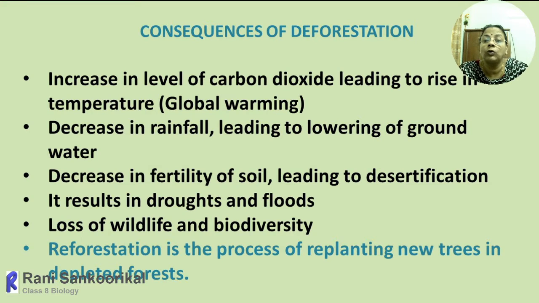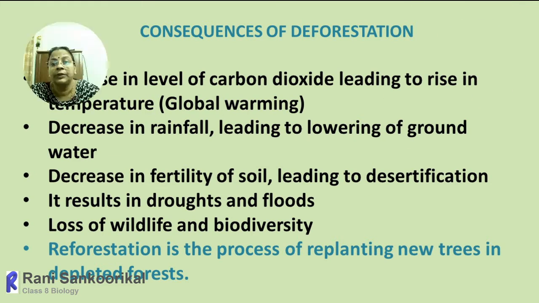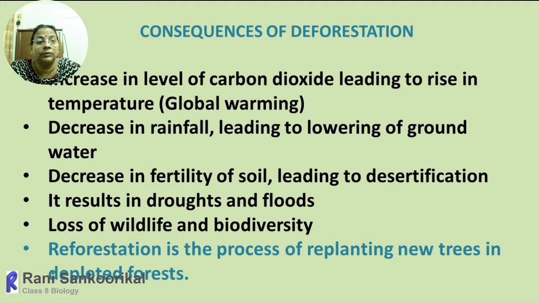Okay, that means that whole atmospheric temperature will increase due to increase in level of carbon dioxide. How is the carbon dioxide increasing? Because we know already the plants utilize the carbon dioxide and do photosynthesis. When the trees are cut off, then the photosynthesis rate will be decreasing.